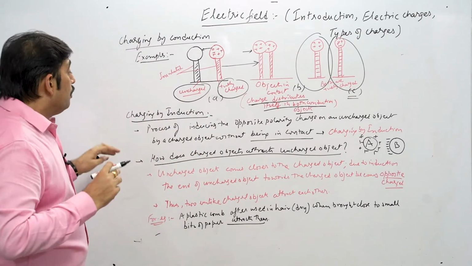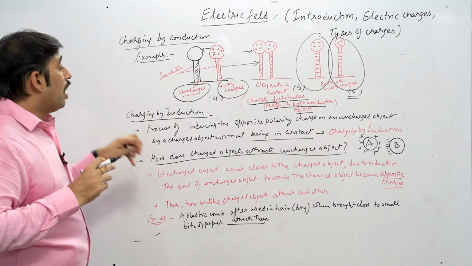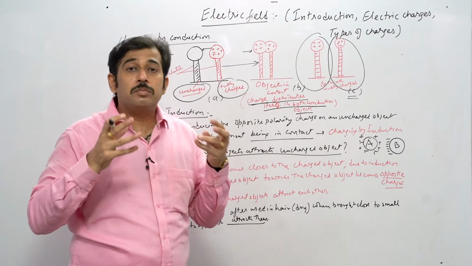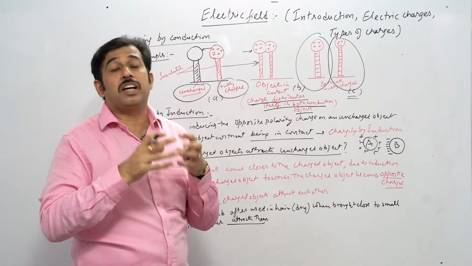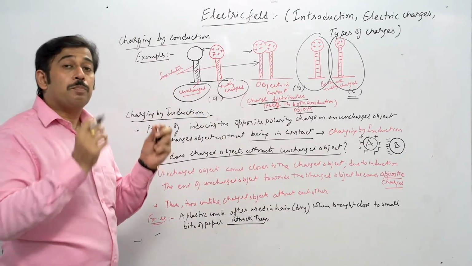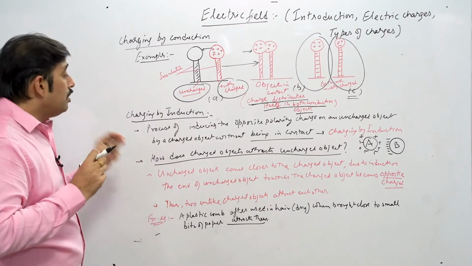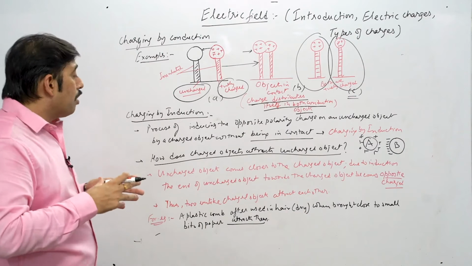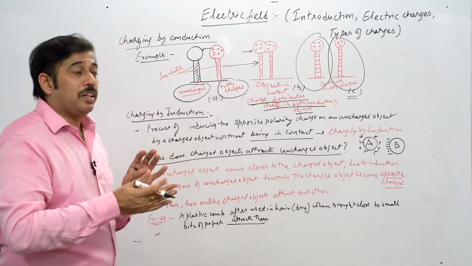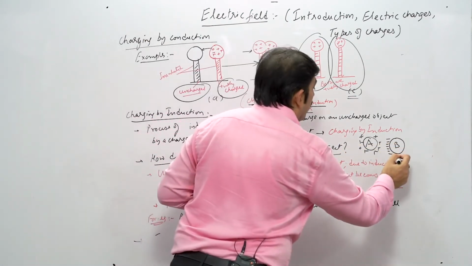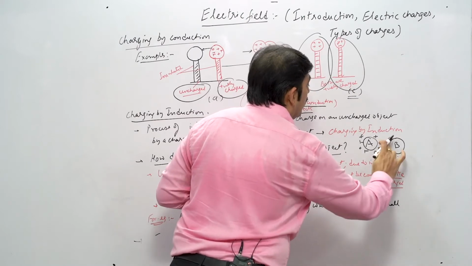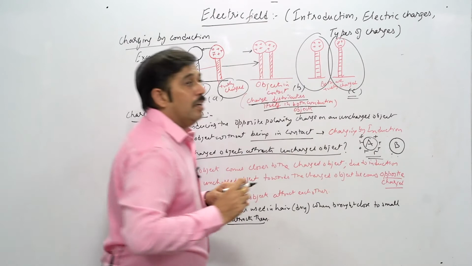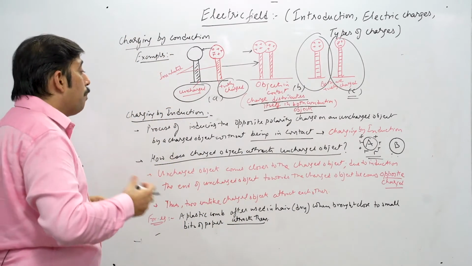That means we have to find out how the charged object attracts an uncharged object. What is the force that makes it attract the uncharged object? We need to understand that when an uncharged object comes closer to the charged object, due to the induction process, the end of the uncharged object, which initially was not charged, induces the opposite polarity.